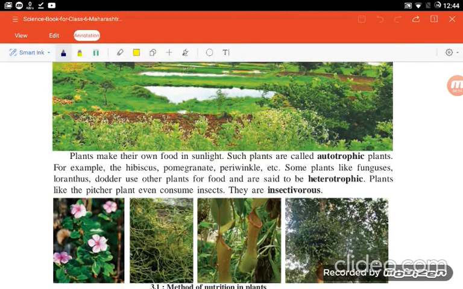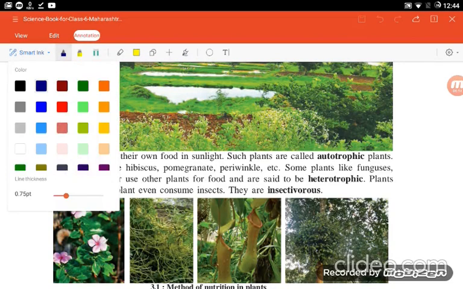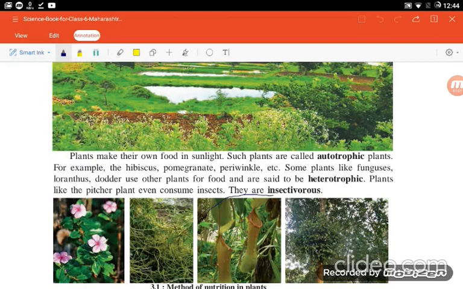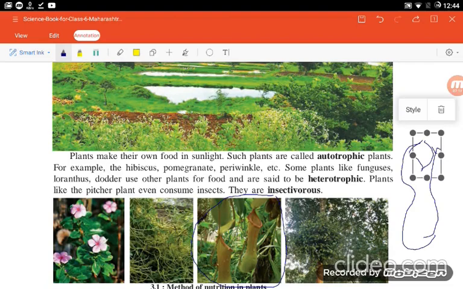Wait, I try to mark it. This pitcher plant is insectivorous. What happened? You have this picture like a diagram, yes, and the lid is there. What happened? The insects are attracted by this pitcher plant.